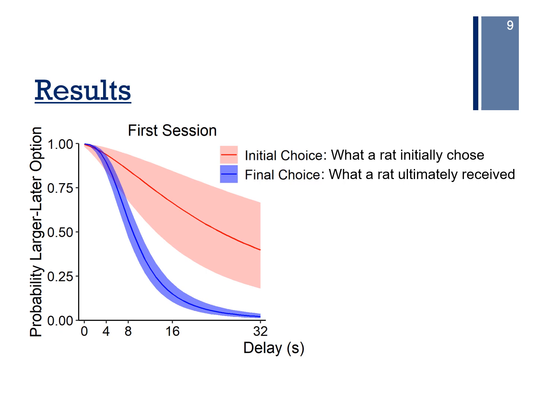Choice is split between initial choice, that is, what a rat initially chose, regardless of whether a defection response occurred, and final choices for that larger option, that is, what a rat ultimately received considering whether a defection response occurred. Here, the very large difference between these functions indicates that rats frequently defected at the beginning of this task.